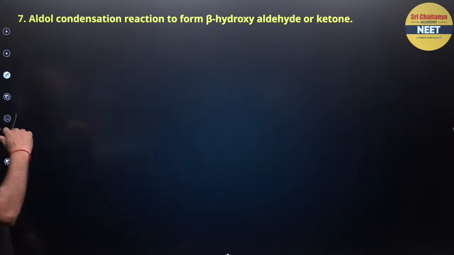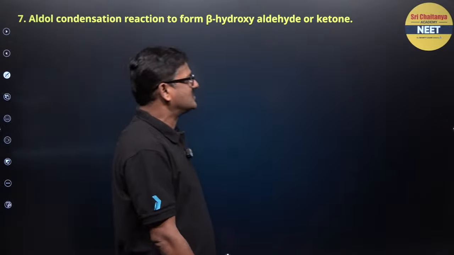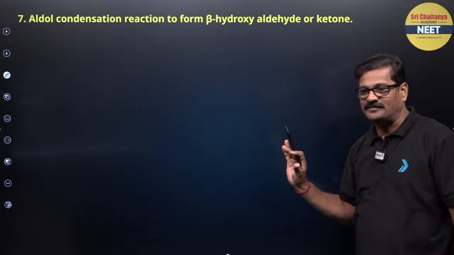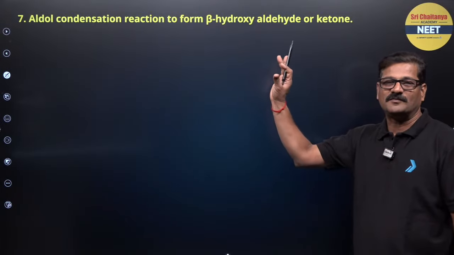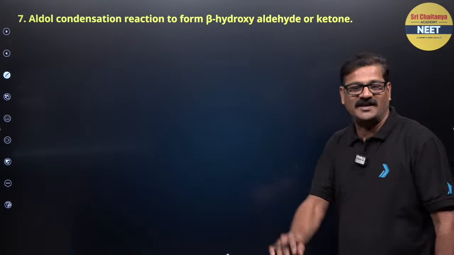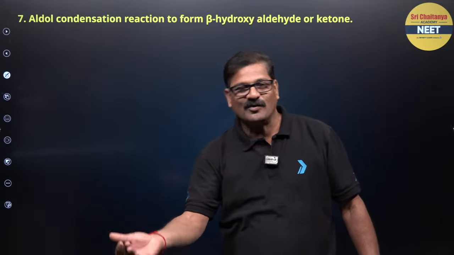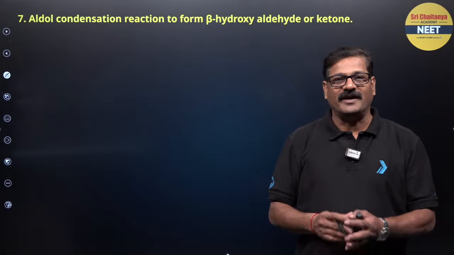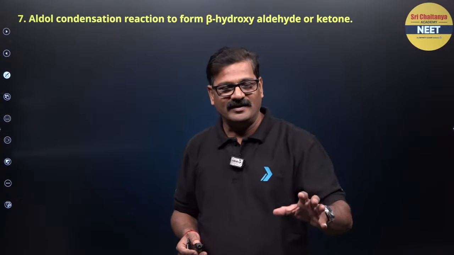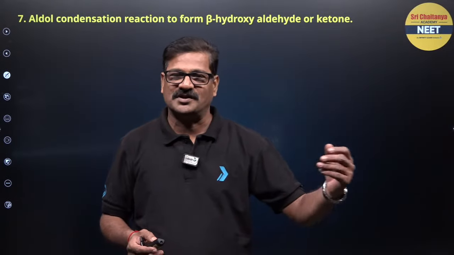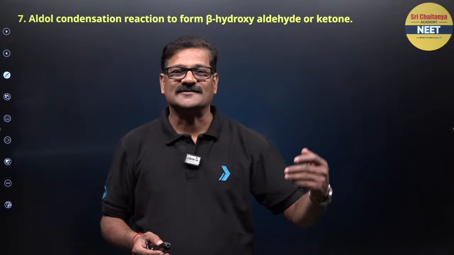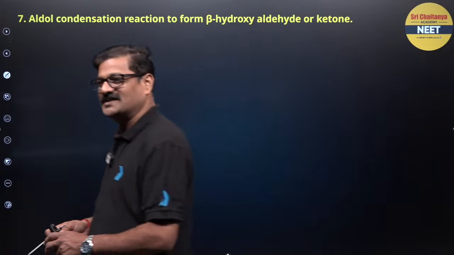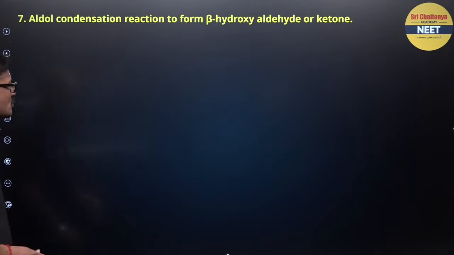And I want to say aldol condensation reactions to form beta hydroxyaldehyde and a ketone. Wow, it is a super confusing topic for the students. How many of you have confusion with aldol condensation? चाहे ये aldol condensation self aldol होगा, intermolecular होगा, intramolecular होगा, and whenever an aldehyde having alpha hydrogen is treated with dilute alkali, it is going to form a condensed product that is called aldol.